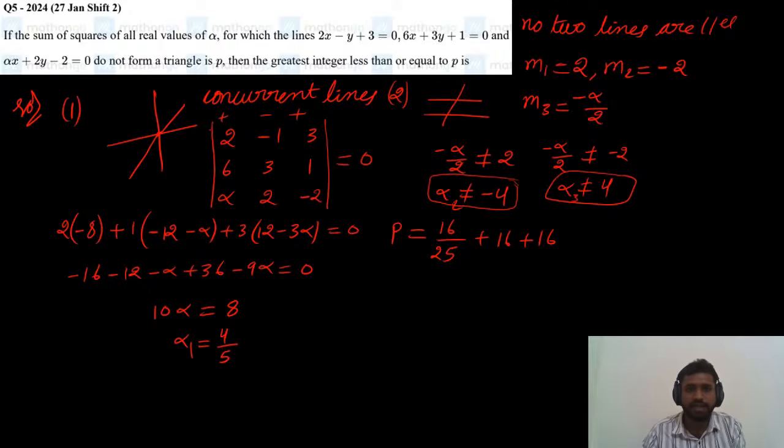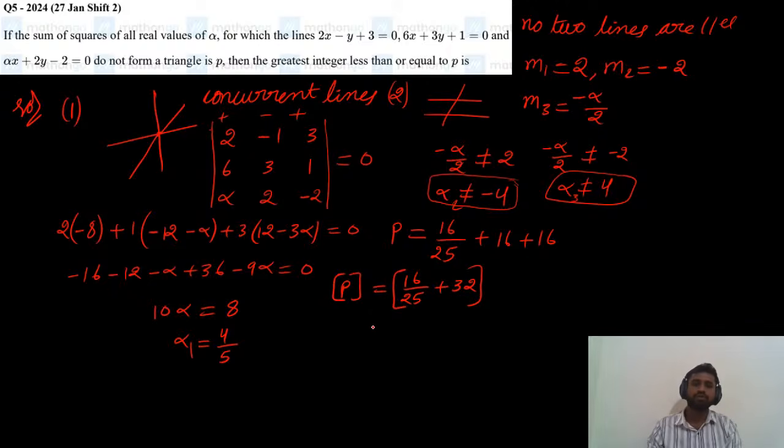Now they are asking for the greatest integer less than or equal to p. So the step of p we need to find. This is nothing but the step of 16 by 25 plus 16 plus 16, which is 32. Here we can bring the integer outside of the step, which is 32.